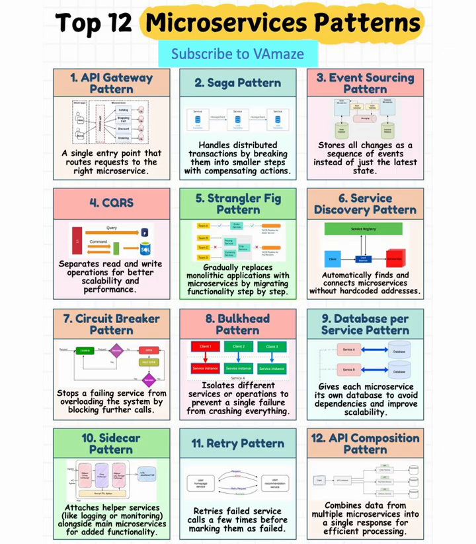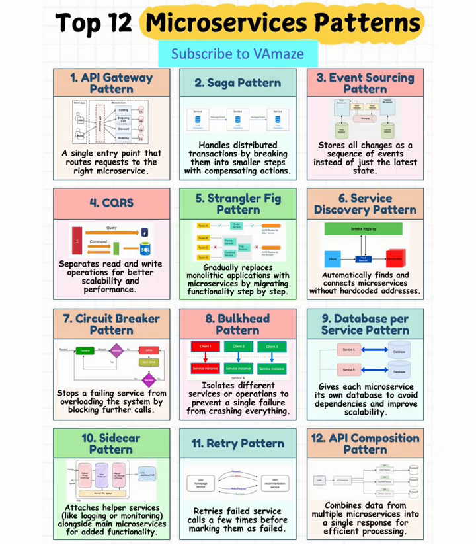The pattern ecosystem, how they work together. These patterns don't operate in isolation. They form a cohesive ecosystem where each pattern addresses specific challenges while complementing others. API Gateway works with service discovery to route requests to healthy service instances. Circuit breaker and retry patterns collaborate to handle failures gracefully. CQRS and event sourcing often pair together for complex business domains. Saga patterns coordinate database per service implementations. Sidecar patterns can implement circuit breaker and retry logic.